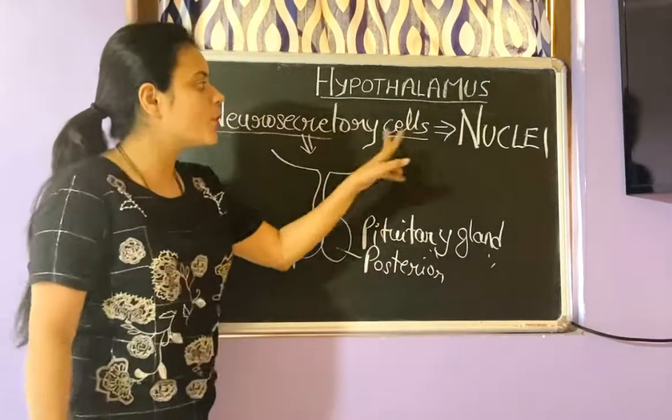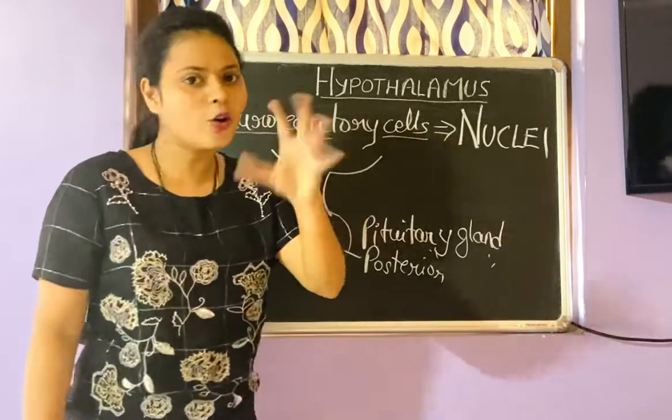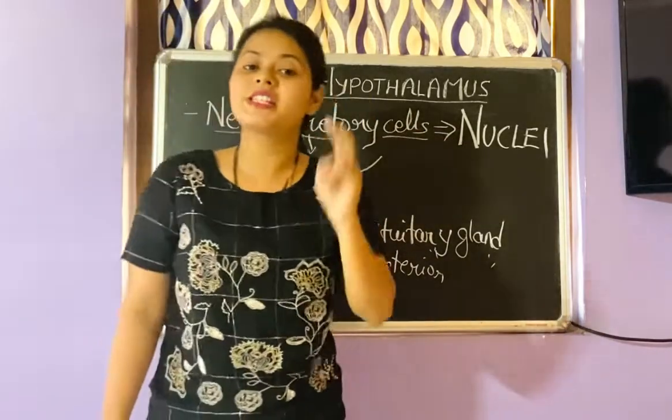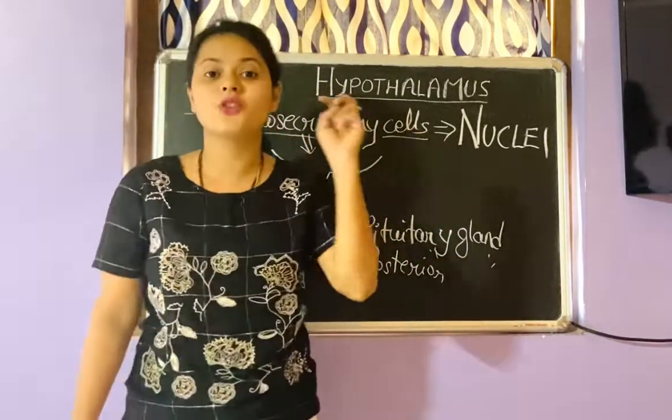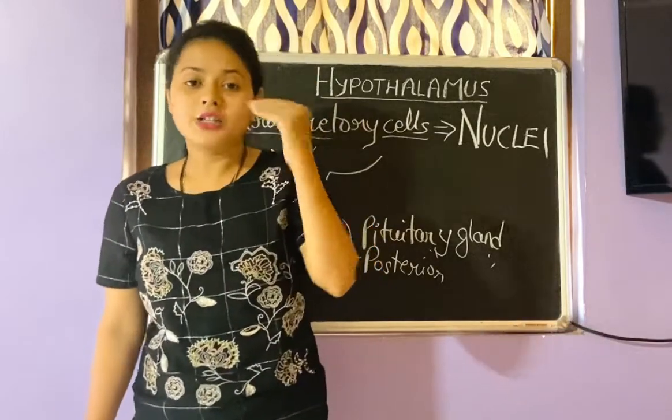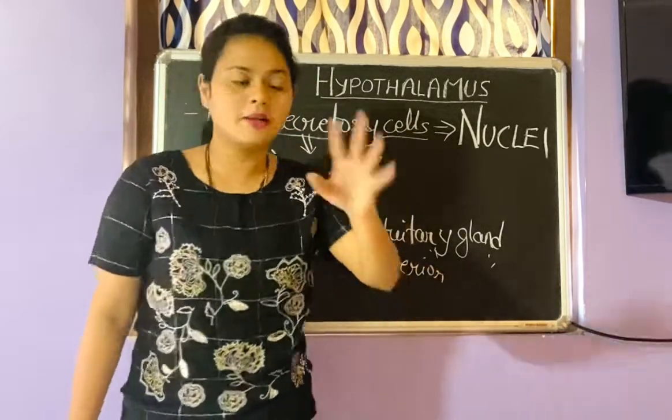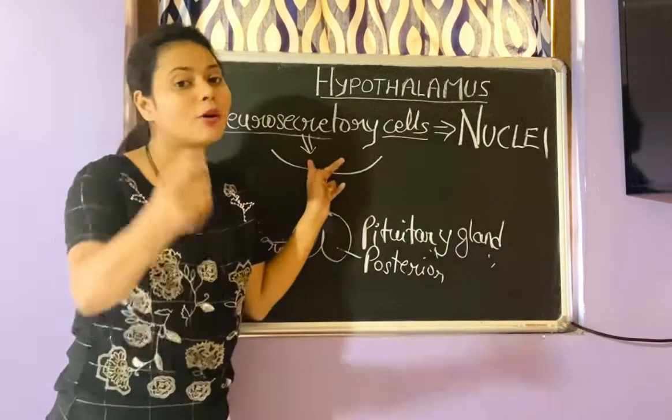Now these neurosecretory cells are going to secrete the hormones. Got it? The hormones which are secreted by neurosecretory cells are of two types. I will tell you about those two types of hormones later, but before that I'll tell you something about their secretion.